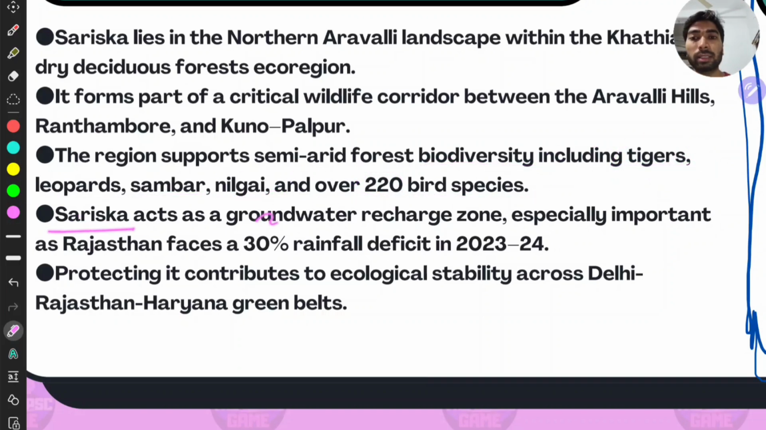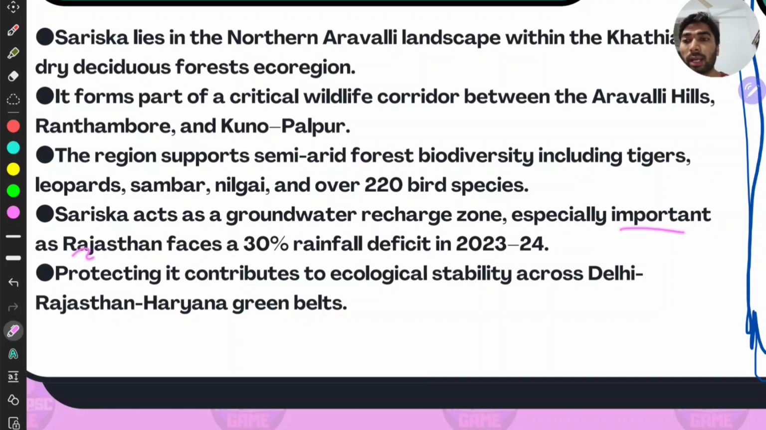Then Sariska acts as a groundwater recharge zone. This is important, very important. Next time when you hear the word Sariska, you have to just remember these words: it has dry deciduous forests, right? It is in between Kuno, Ranthambore, and Aravalli, right? And it acts as a groundwater recharge zone. These three you have to remember. Tag this information to your schema, right?